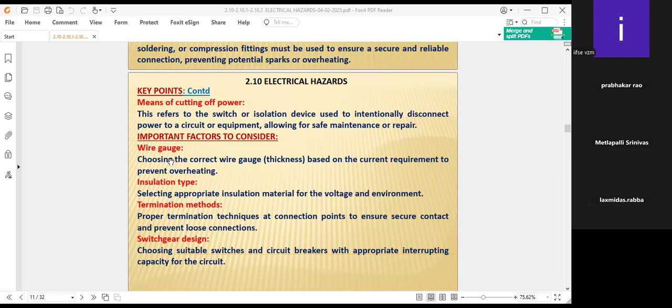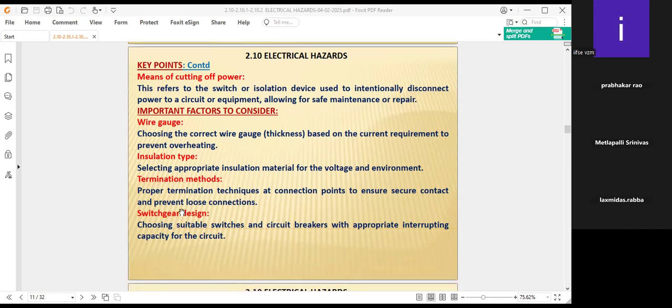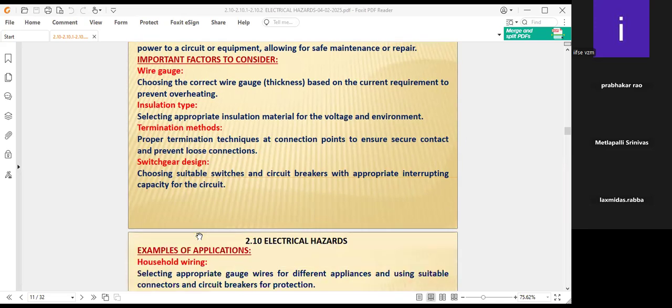Termination methods, where the source and the receiver, that means the equipment. The source means a power supply. Yesterday we discussed the receiver, path, and source. Source, path, and receiver, these things are also very important. That's why it is called termination methods. Switchgear design is also there. Where the electrical panel is, the switchgear should immediately shut off the power for all the circuits. Switchgear design is also to be provided for immediate circuit breakers.